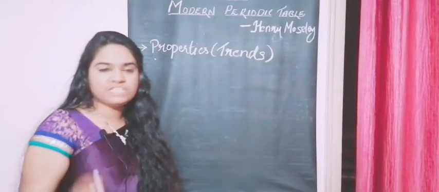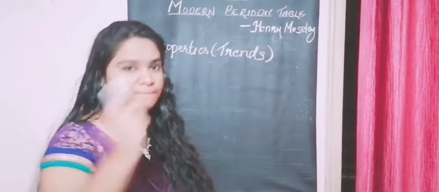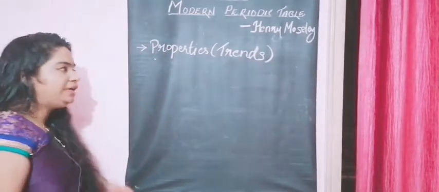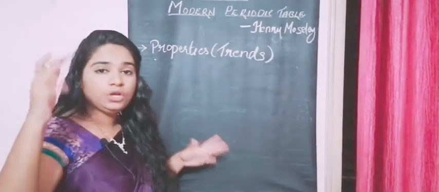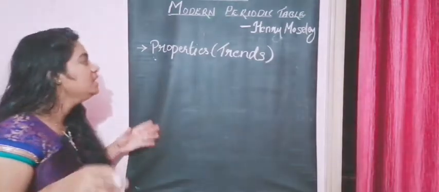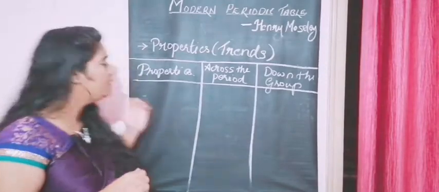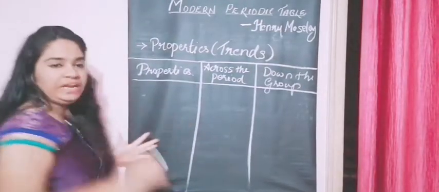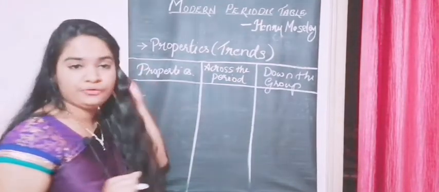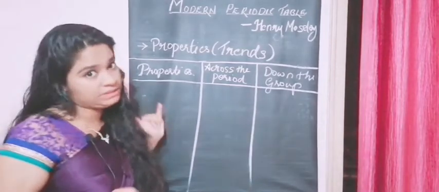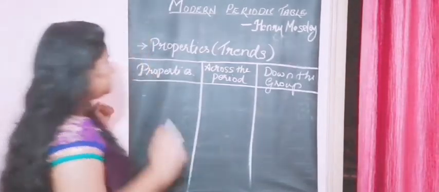So first property. The first property is atomic number, what we have learned. As you look into your textbook, whenever I ask you, you can even plot this table in your notebook, because it's very important. The entire chapter from now is completely dependent on this particular table, so you have to know it.